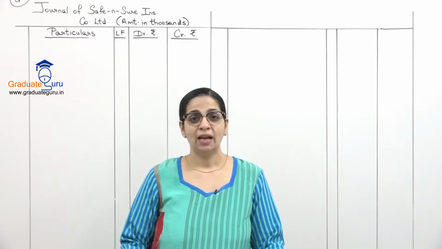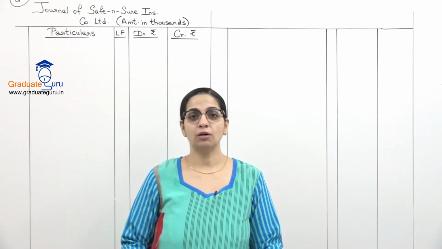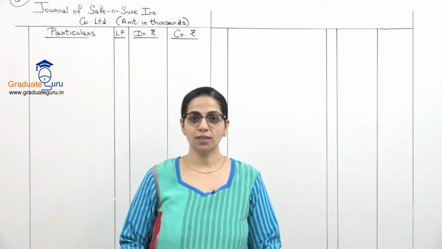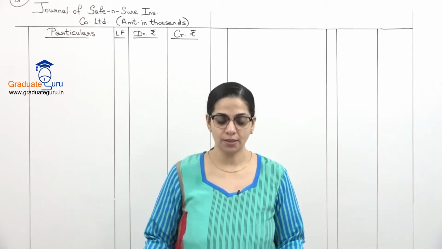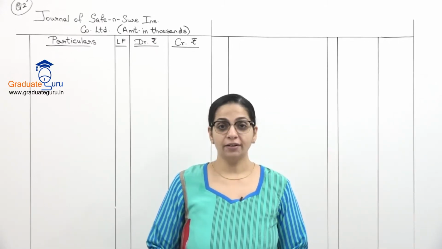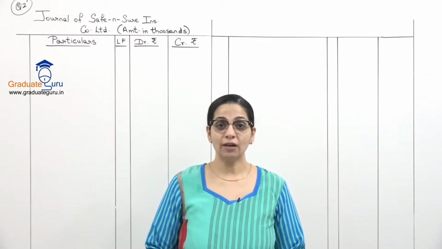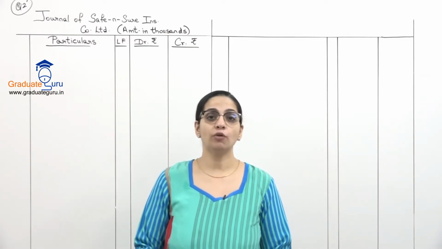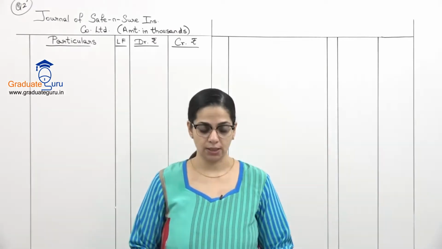Graduate Guru. In the last session, we learnt about reinsurance and co-insurance. So let us do a sum on reinsurance entries. So let's read question 2. Pass journal entries in the books of Safe and Sure Insurance Company Limited in respect of their reinsurance business.